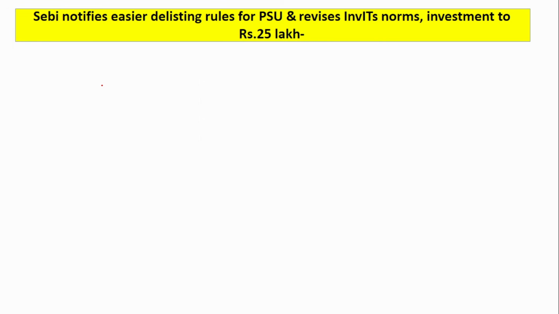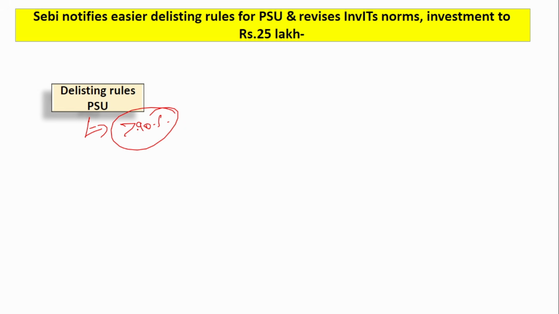Next is about the delisting rules. SEBI has notified certain delisting rules. This is for the public sector units whose government stake is more than 90%. Out of the total shareholding capacity, the government itself holds 90%. The remaining 10% are only held by the public. For those kind of public sector units, there are certain delisting rules that have been relaxed.